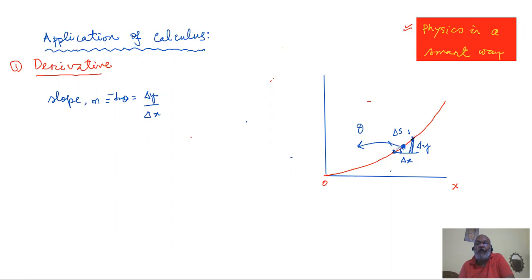So when the points are brought slightly closer, the value of delta S will be decreasing. The size of the triangle that we see will be decreasing, but then that person is not satisfied. So then we bring them even closer. In our extreme case, we'll have a triangle which is very, very small.